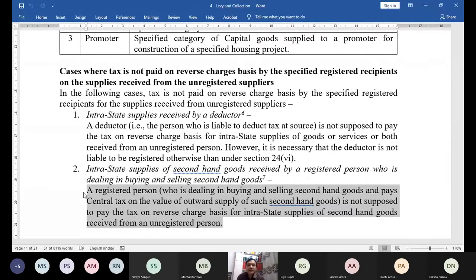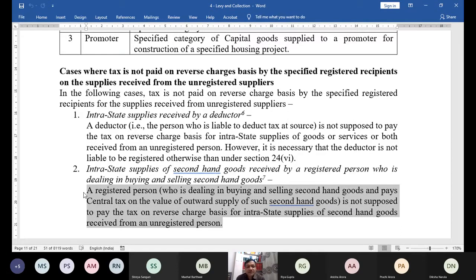So for example, I am a trader and I am purchasing second-hand goods and I am supplying second-hand goods and pays central tax. If I am saying central tax, it means this supply is intrastate. Had it been interstate, I would have been paying integrated tax. And pays central tax on the value of outward supply of such second-hand goods.